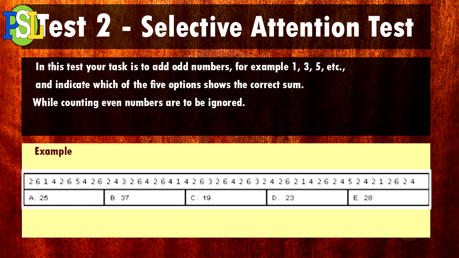The trick over here is to add all the numbers from left to right. For example, in this sum, 1 plus 5 is 6, 6 plus 3 is 9, 9 plus 1 is 10, 10 plus 3 is 13, 13 plus 3 is 16, 16 plus 1 is 17, 17 plus 5 is 22, 22 plus 1 is 23. So the answer here is 23. Option D is the right answer.